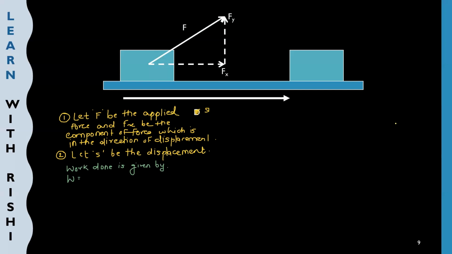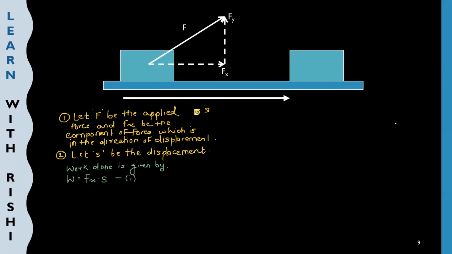Now here which component of the force is in the direction of displacement? That is Fx. So here I can write Fx into the magnitude of displacement, that is S. So this will be my formula. W is equal to Fx into S. Now I will name this equation as equation number 1.